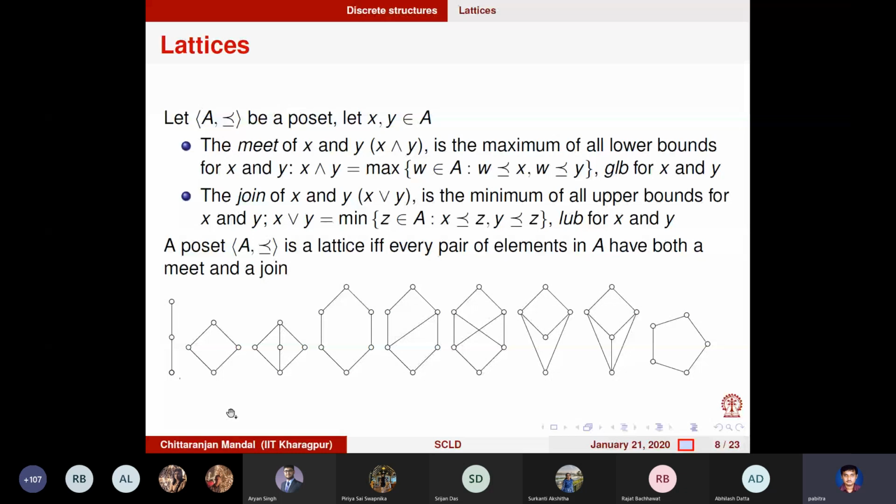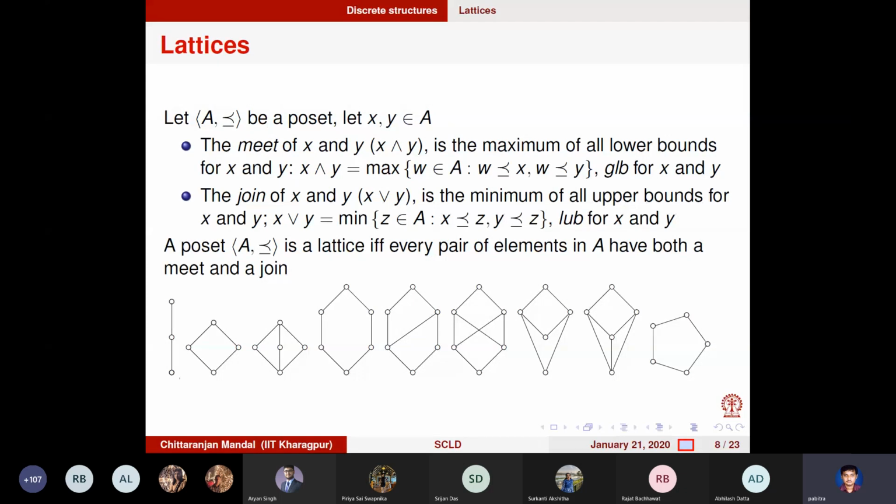So these two are non-comparable elements here. These two non-comparable elements do have a join. These two have a meet. But the question is, do these two have a meet? Now apply the definition and think. Do these two have a meet?